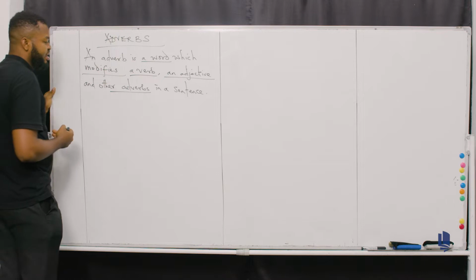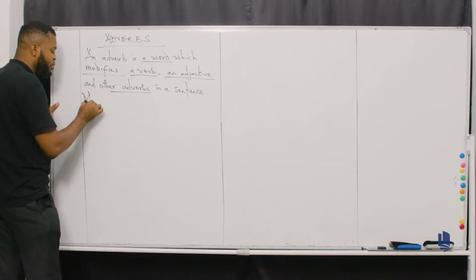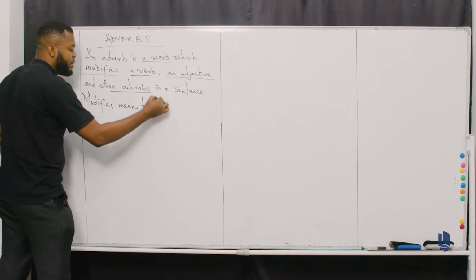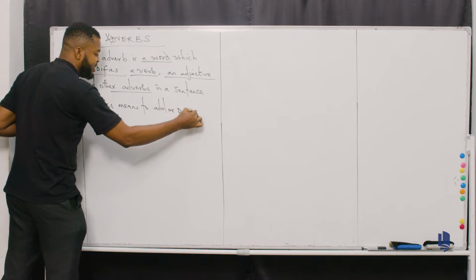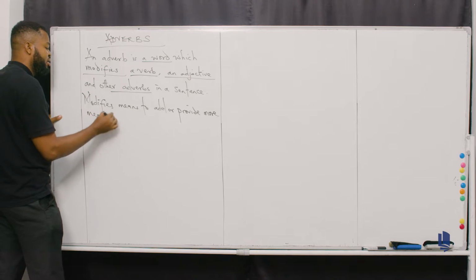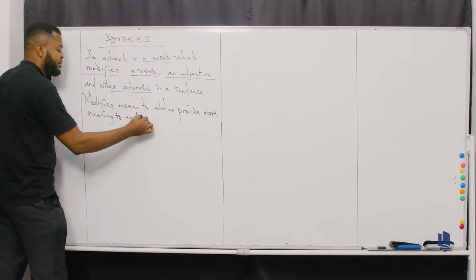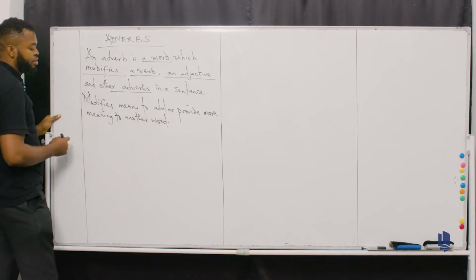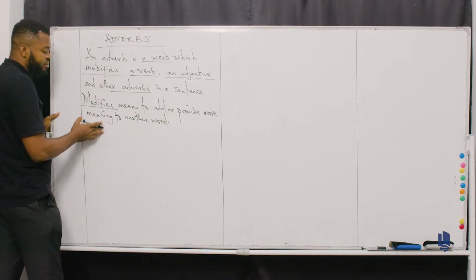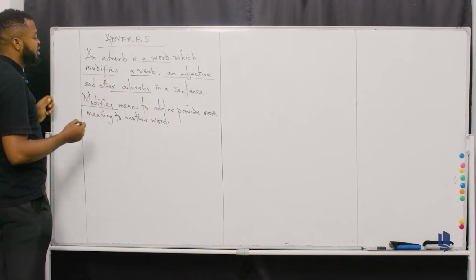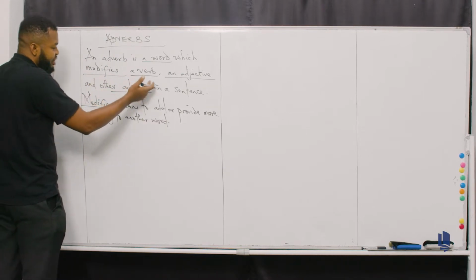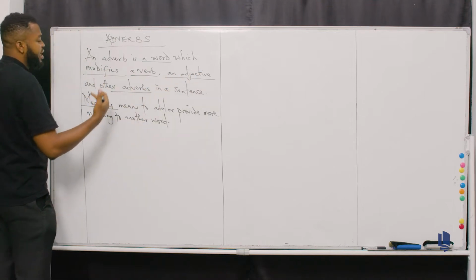Please pay attention. Now, like I said, the word modifies means to add or provide more meaning, okay? More meaning to another word. I need you to pay attention. So the word modifies means to add or provide more meaning to another word. So basically the function of an adverb is to modify. And what does it modify? A verb, an adjective, and other adverb.